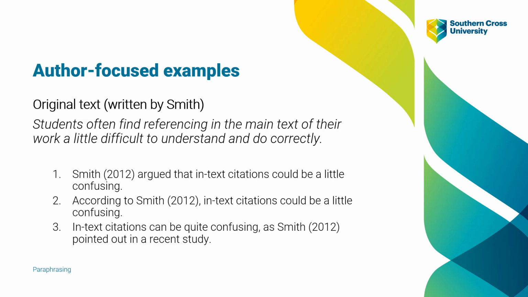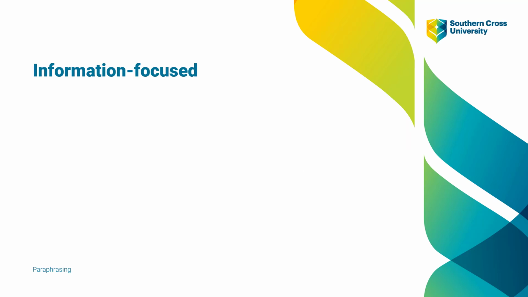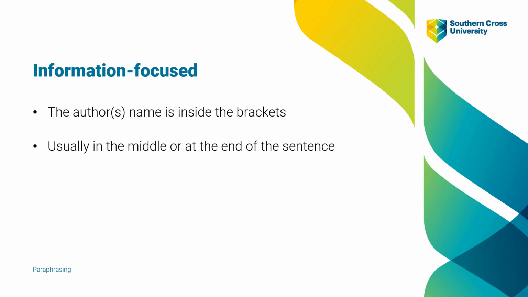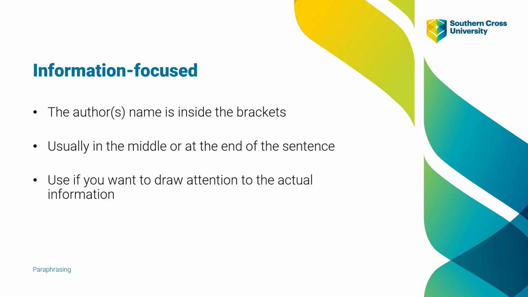Now, if we move on to information-focused style paraphrasing, in this case, the author's name or names appear inside the brackets. This type of citation will often appear in the middle or at the end of the sentence. And unlike author-focused referencing, this is what we use if we want to draw attention to the actual information itself.